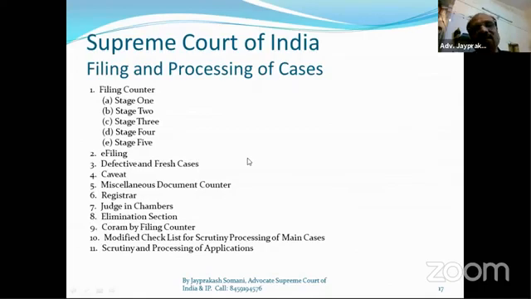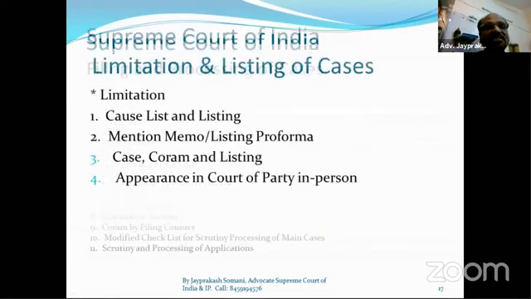comes before the Supreme Court next week. This is regular, but the maximum period for clearing the defect is 90 days. If any person is unable to clear that defect in 90 days, then he can get condonation of delay by giving one application to a single judge, that is called the chamber judge. So these are some rules. You have to read it in detail. So this is the filing and processing of cases.